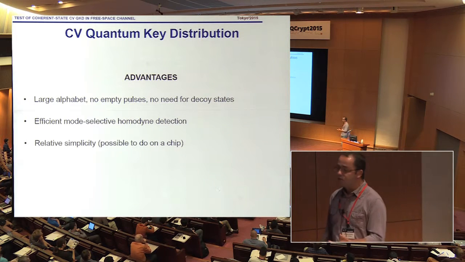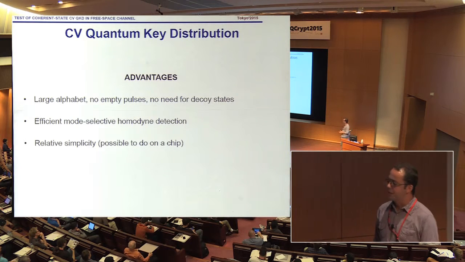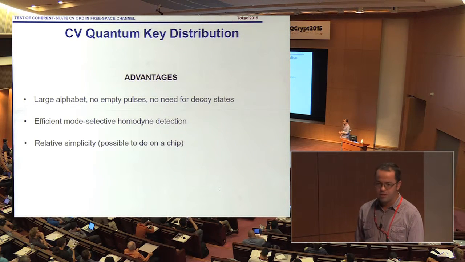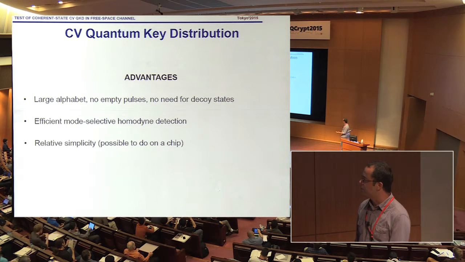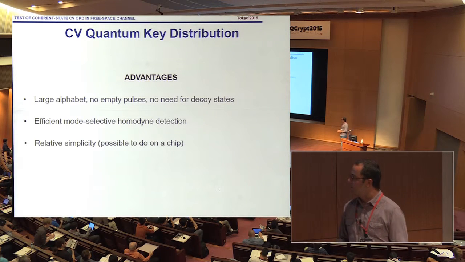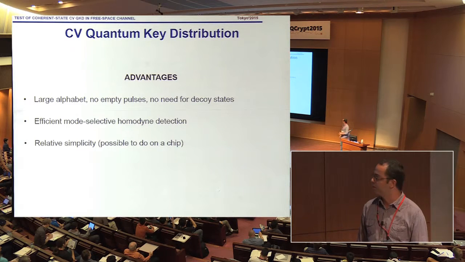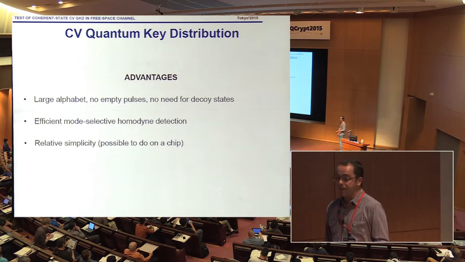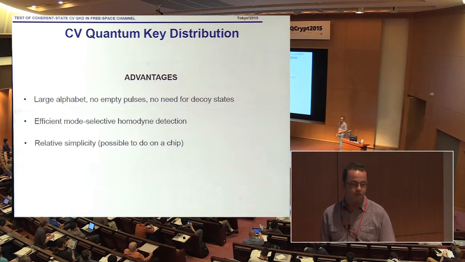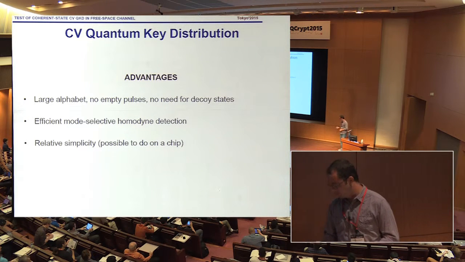The advantages of CV, if one may say so, are that we have a large alphabet and no empty pulses, so whenever we measure, we get information that contributes to the key. There's no need for decoy states. There's mode selective homodyne detection, so we can effectively filter out the background radiation. And it's relatively simple, so in principle it can even be done on a chip. I know there's ongoing work in this direction in Albuquerque, and in collaboration with Waterloo and with Stanford.